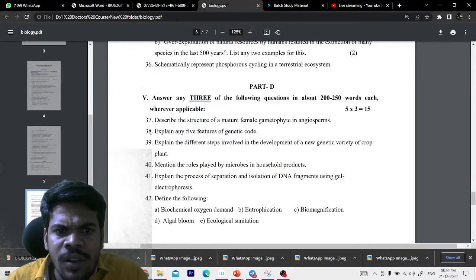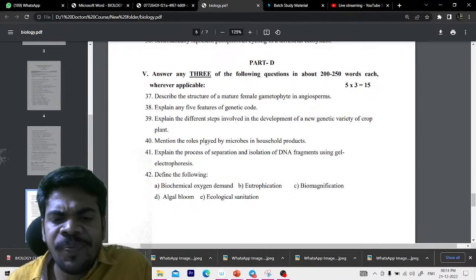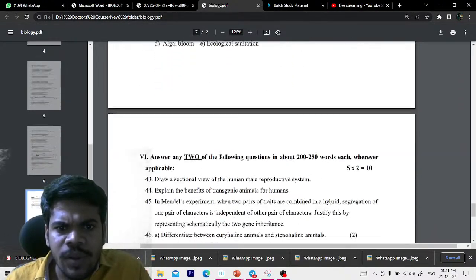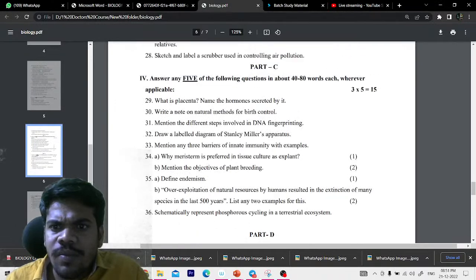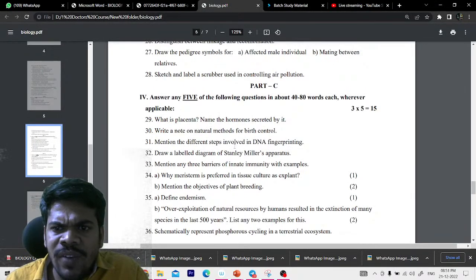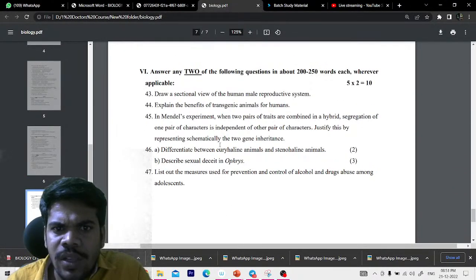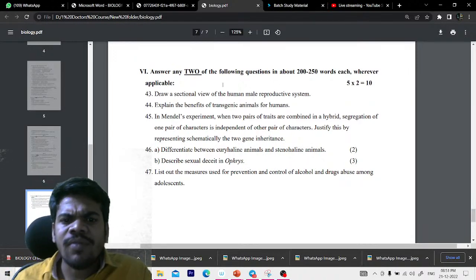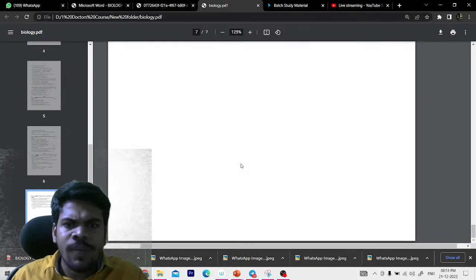And from here there are 6 questions. Out of these six questions, you have to select 3. These two are the 5 mark questions. Okay, and the last one is also the same. It is 3 mark questions. Five you have to write, each of them a 3 mark question. Here these two are 5 mark questions. Any two you have to select out of the 5. For each question there are 5 marks. So like that, the question paper becomes easy to qualify.